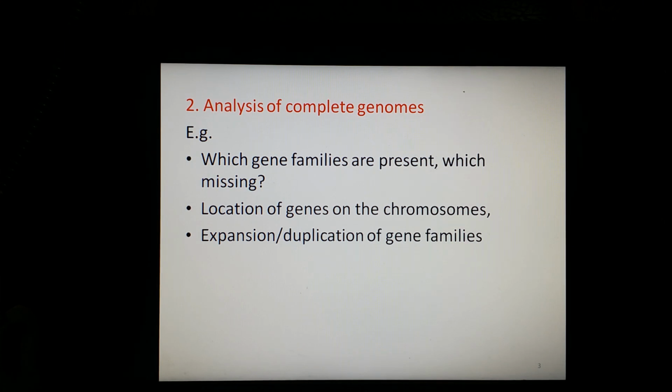The second level of bioinformatics is analysis of the complete genome. Under this level, we study which gene families are present and which are missing. Second, the location of genes on the chromosome and their correlation with function or evolution. Third, expansion, or duplication, of gene families.